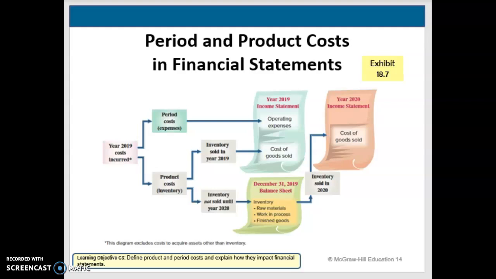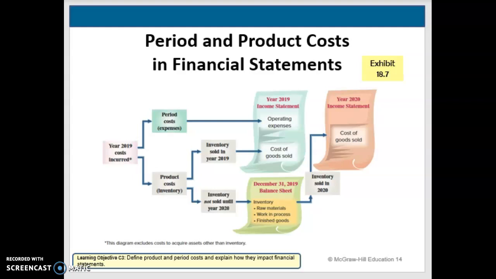When we look at how the flow goes for period and product costs, period costs are expensed. They go directly to an operating expense. Product costs go into inventory and they follow the flow of the inventory cost. So when it's sold, it goes to cost of goods sold. If it's in inventory, it's on the balance sheet.